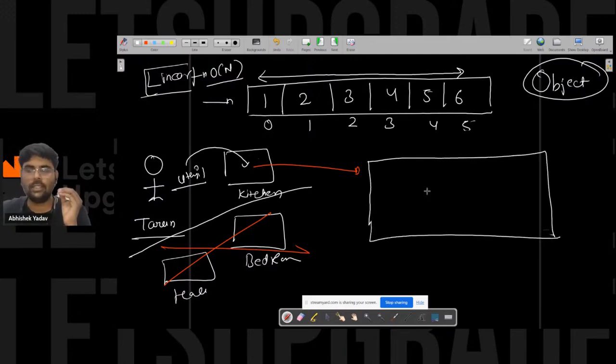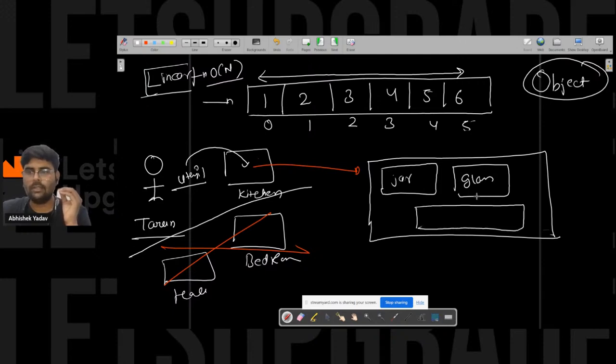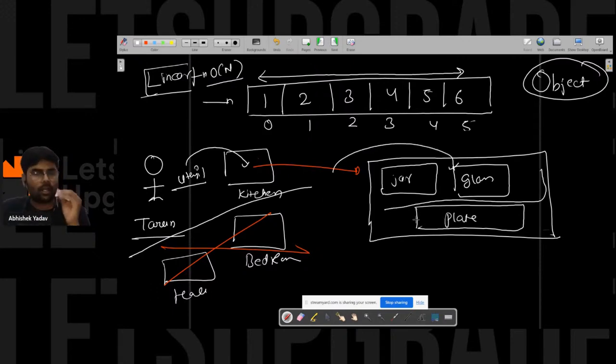This is your kitchen. Okay, so there, this is a section of jar, this is a section of glass, and this is a section of plate, right? And again, in the kitchen also, what are you doing? Again, you are reducing the search space. In order to search for the plate, in order to search for the element, the main motive is what, Tarun? You are reducing the search space, right? This is the concept of binary search.